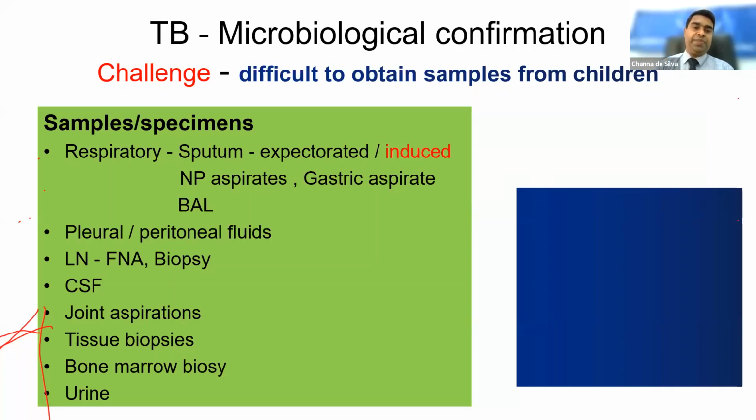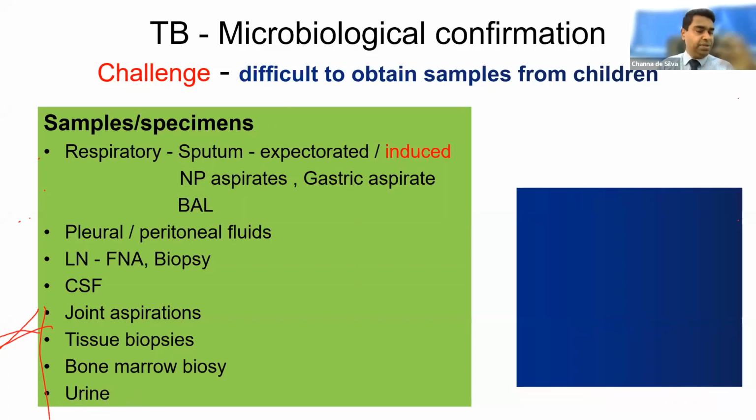So what are the samples that we are obtaining? Most of the time it is respiratory or lung involvement, so we have to collect some respiratory sample. The classic specimen is sputum, but obviously in children it's difficult to obtain sputum. If they are older children with a productive cough, we would be able to get an expectorated sputum sample, or we might have to do induced sputum. Nasopharyngeal aspirate is a possibility, but usually it does not give a good sample. So usually we don't do NP aspirates for a diagnosis of TB.